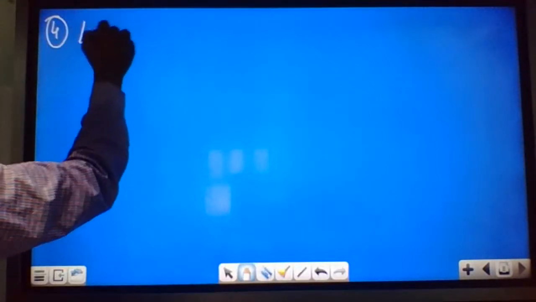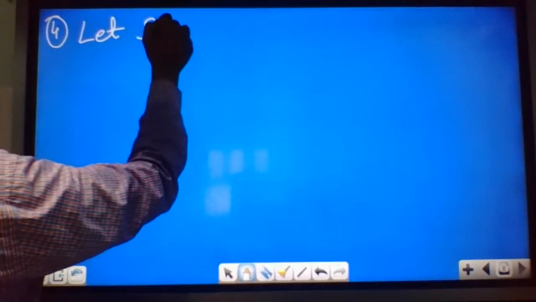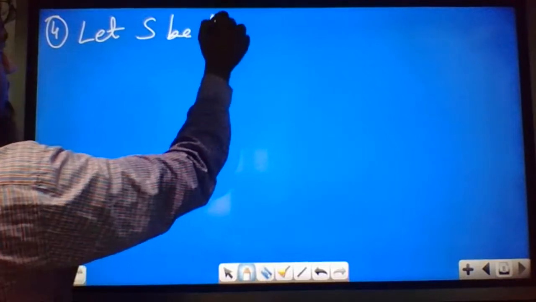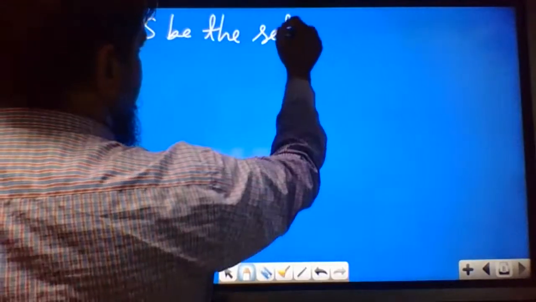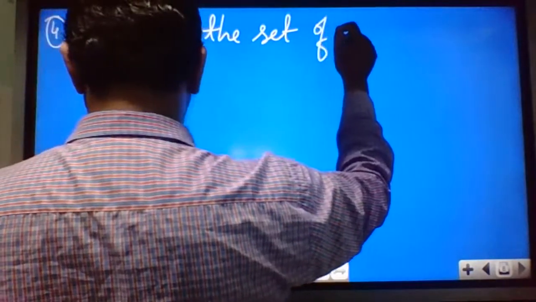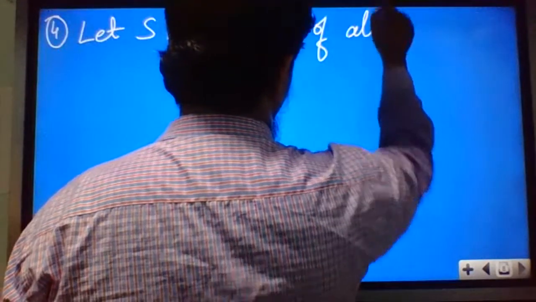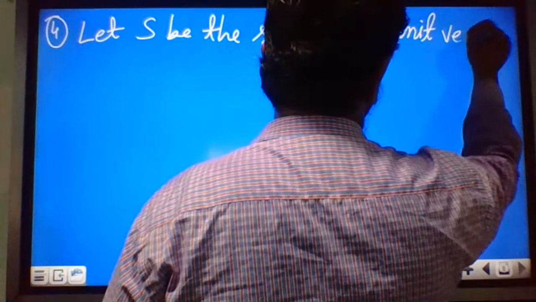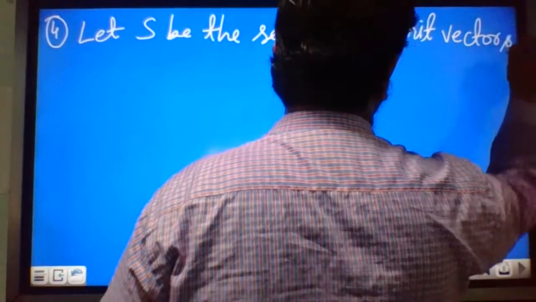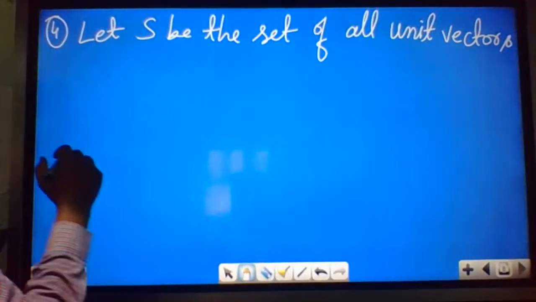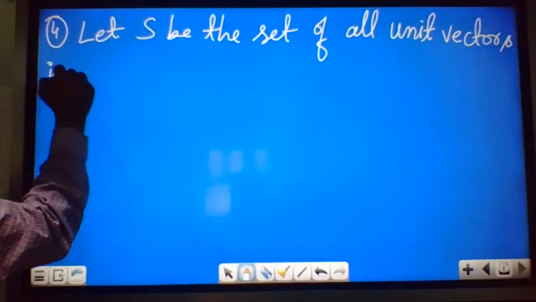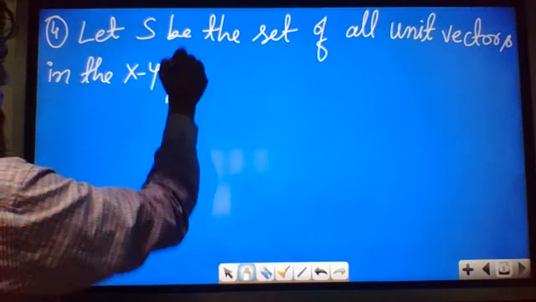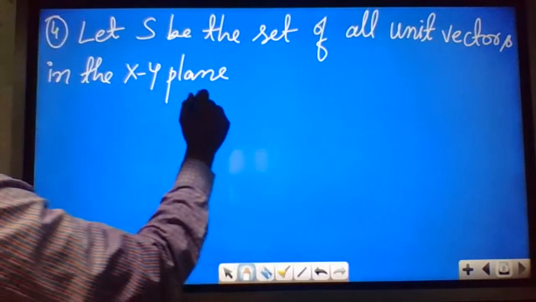Let S be the set of all unit vectors in the xy plane.